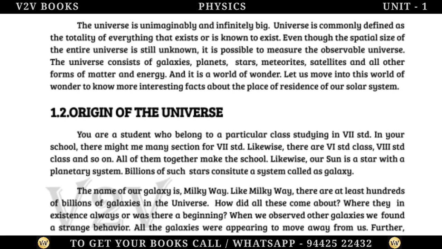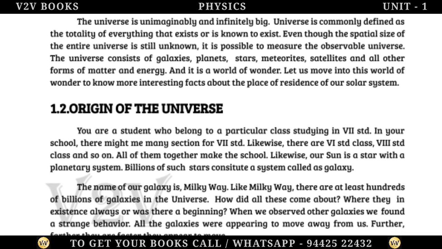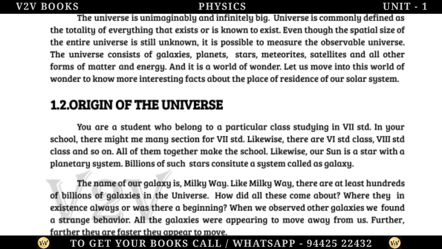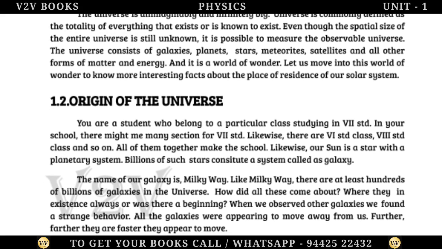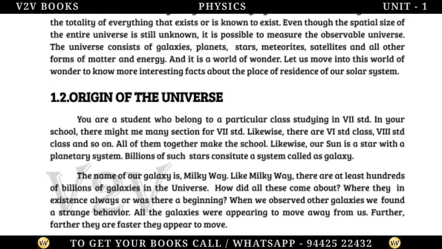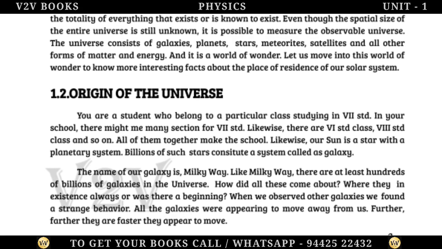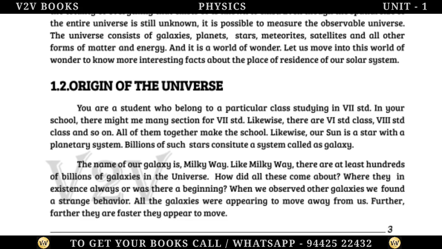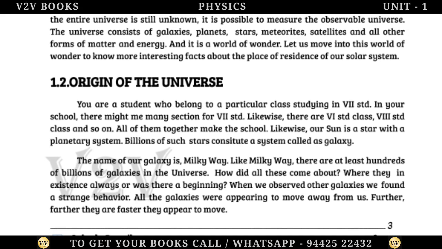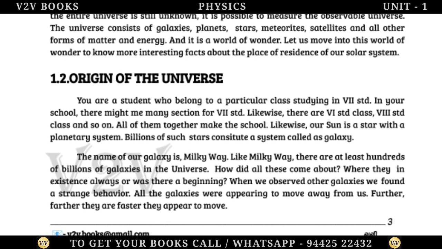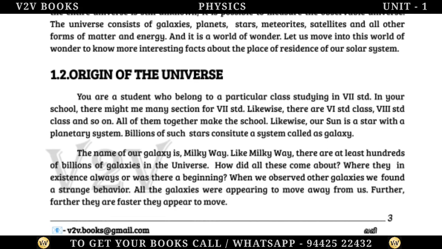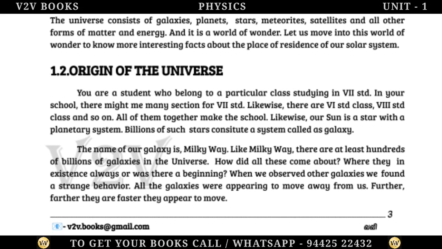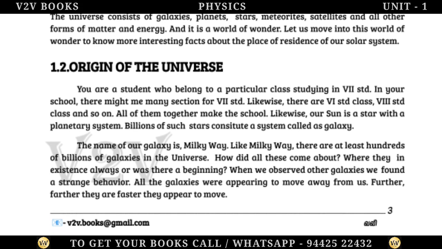Like Milky Way, there are at least hundreds of billions of galaxies in the universe. How did all these come about? Were they in existence always or was there a beginning? When we observed other galaxies, we found a strange behavior. All the galaxies were appearing to move away from us. Farther they are, faster they appear to move.